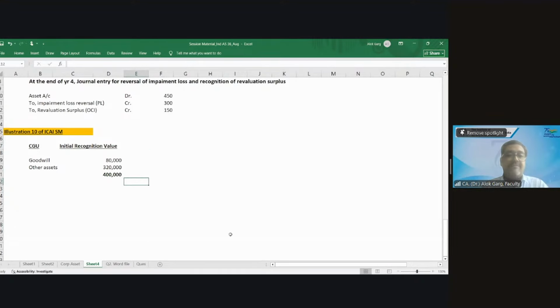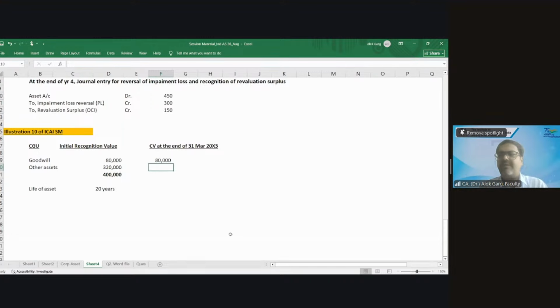Now, what is the life of the asset? 20 years. So carrying value at the end of 31st March 20X3. What is the carrying value of the goodwill? 80,000, right?